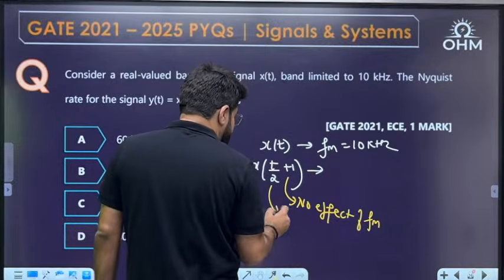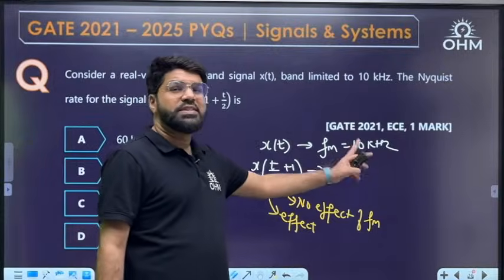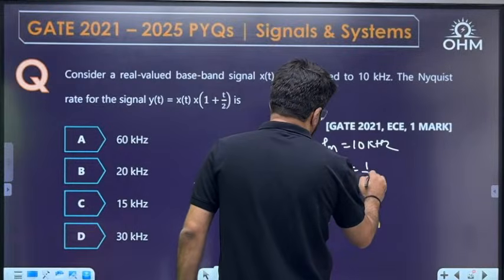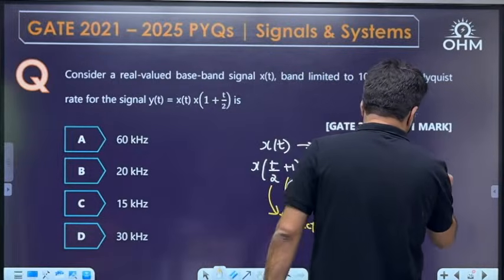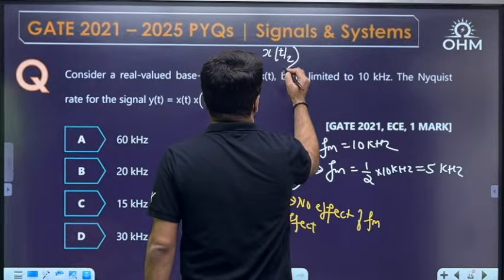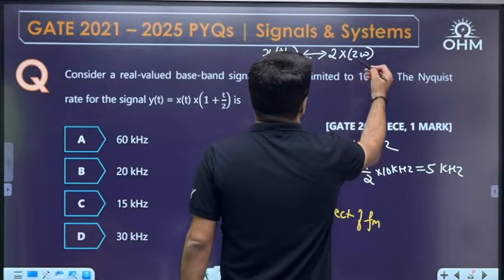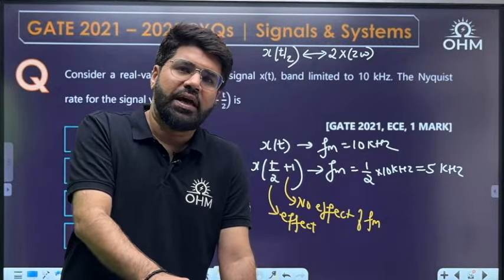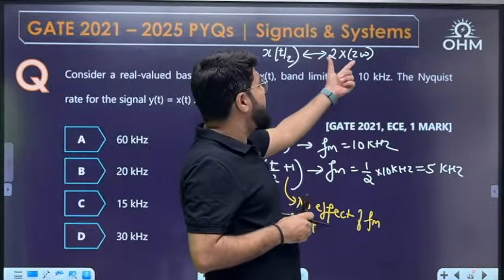Now time scaling definitely affects. For x of t by 2, the highest frequency component becomes half of this. The fm will become 1 by 2 into 10k. I'll tell you the simple logic for this. When you talk about x of t by 2, the Fourier transform becomes 2X(2 omega). For x of at, the Fourier transform is 1 by mod a X(omega by a), a Fourier transform property. Now that means there is compression in the frequency domain.